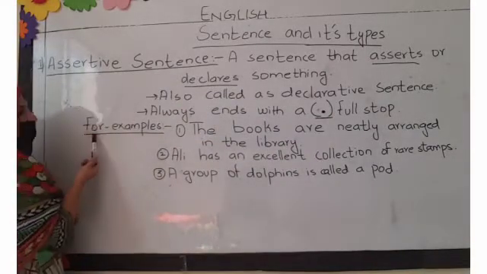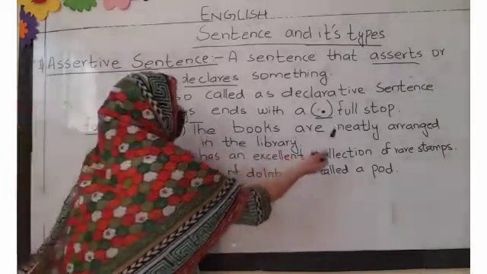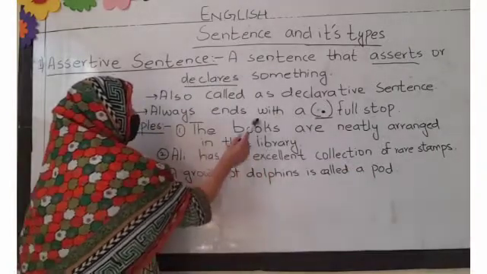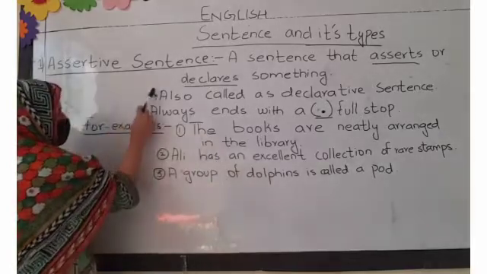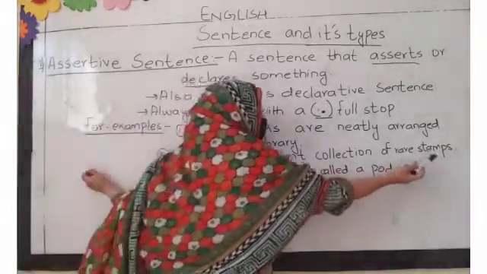For example, the first is: the books are neatly arranged in the library. You can see that it is declaring, it is asserting a meaning. That's why this sentence is called an assertive sentence. The second is: Ali has an excellent collection of rare stamps.